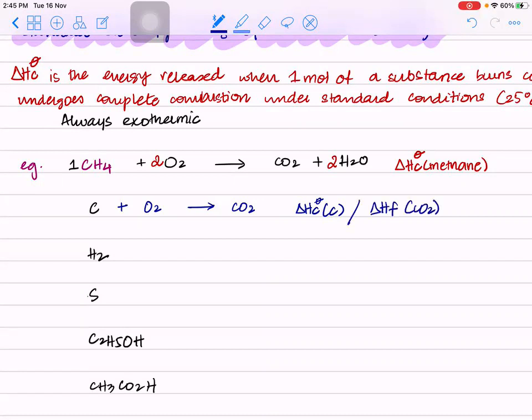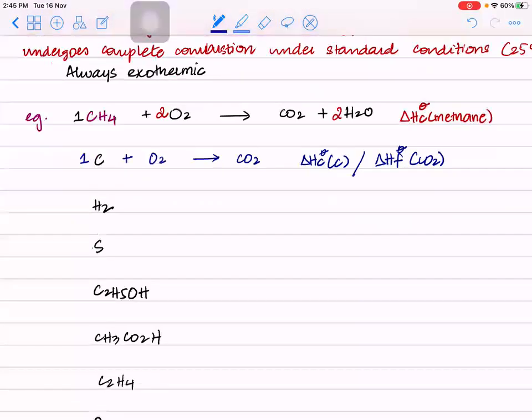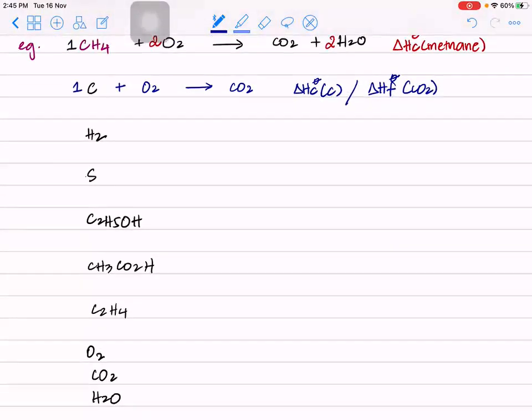Yes, because what was formation of carbon dioxide? 1 mole of carbon dioxide being formed from its constituent elements in their standard state. So can I say this equation can interchangeably be used for combustion of carbon and formation of carbon dioxide? And how many moles of carbon should we have? 1 mole. Clear? Can you guys try the rest? Can you write down the equation for combustion of these?